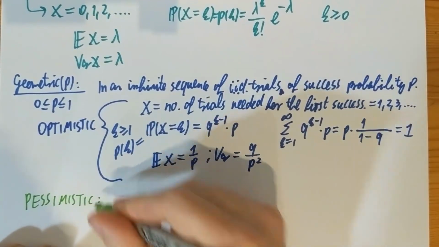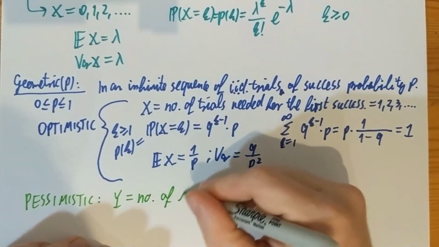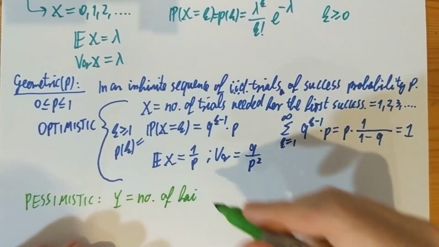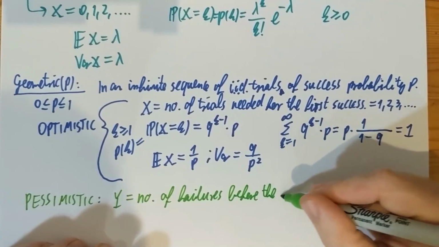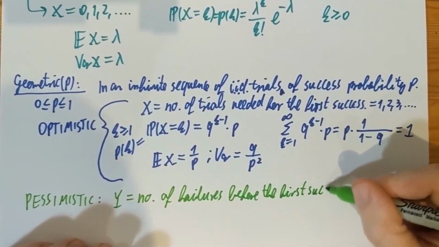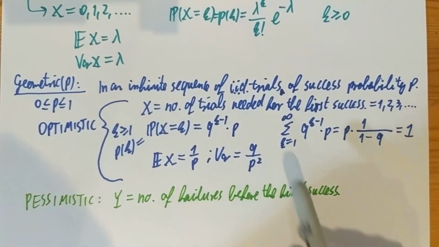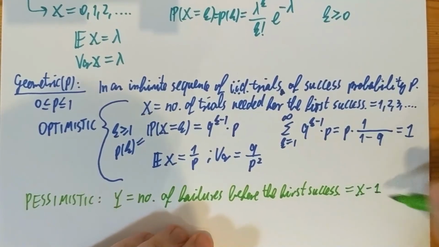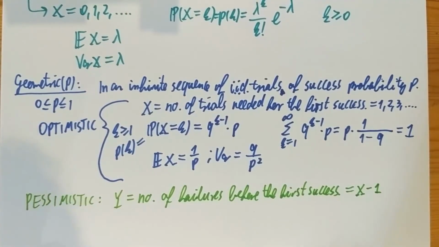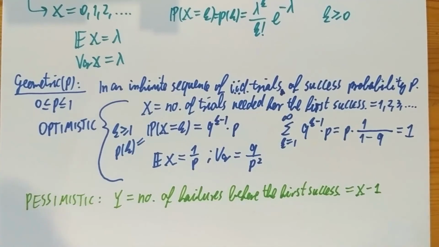The pessimistic random variable, I'm going to call this y, is the number of failures. So the experiment is the same, we have independent trials. The number of failures before the first success. Clearly, if you need 10 trials to see the first success, then before that you have seen 9 failures. So this is always going to be one less, at least in the same experiment. It's one less than the optimistic version. So if x is the optimistic random variable, y is the pessimistic, it's just one less.